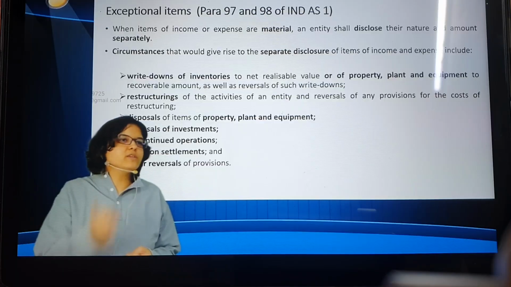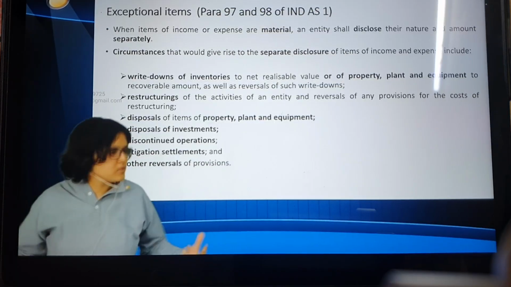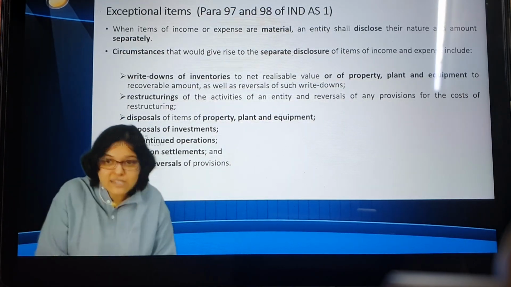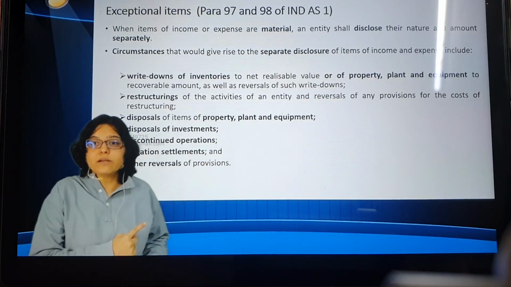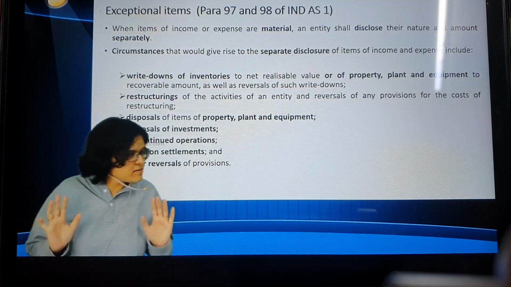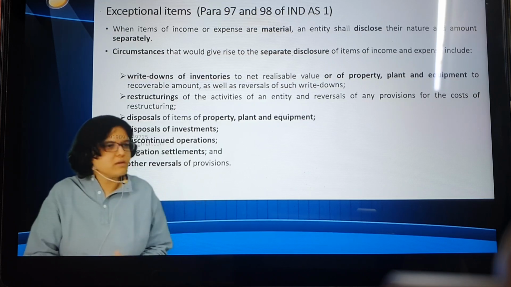So number 1, you have to ask whether it is a routine expense or an exceptional expense, whether it is a routine income or an exceptional income. If the answer is yes, it is exceptional. Then, is it of significant value? If yes, then you have to report it separately. If not significant, you can show it as other income.